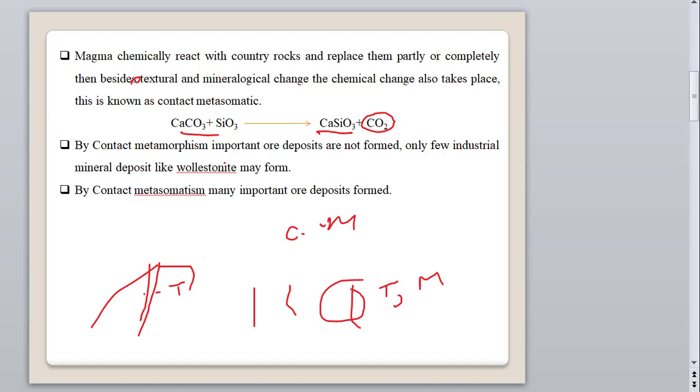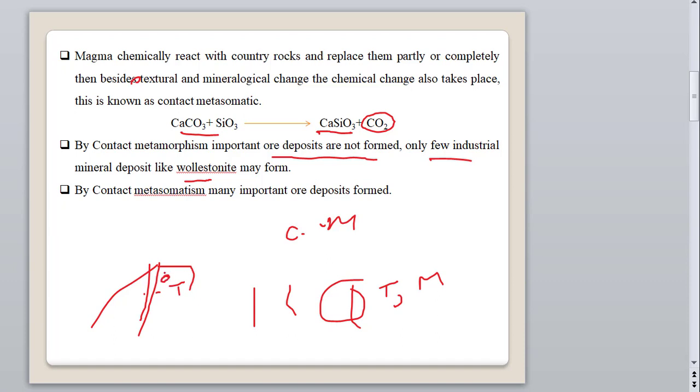Okay, but in contact metamorphism, what happens? Ore deposits are not formed so largely or at large scale. Only a few industrial minerals can form in contact metamorphism. But in contact metasomatism, as you know, what happens here due to the intrusion?